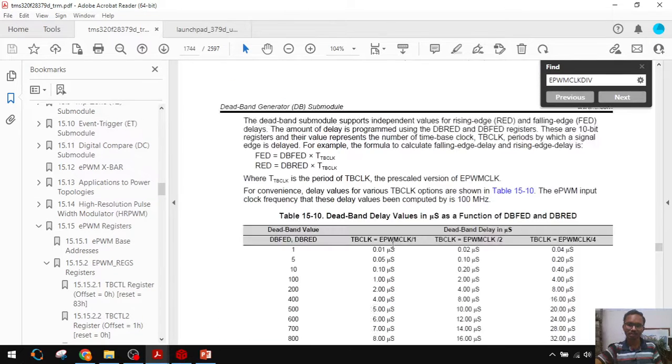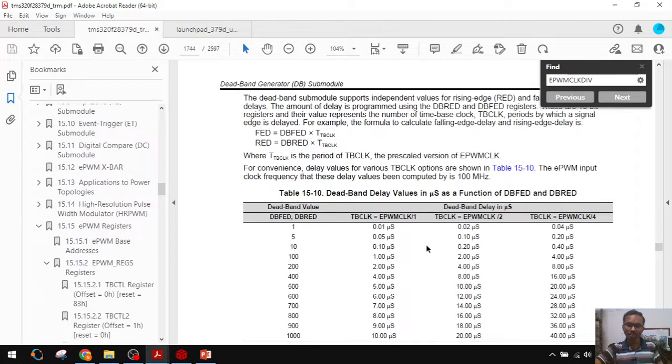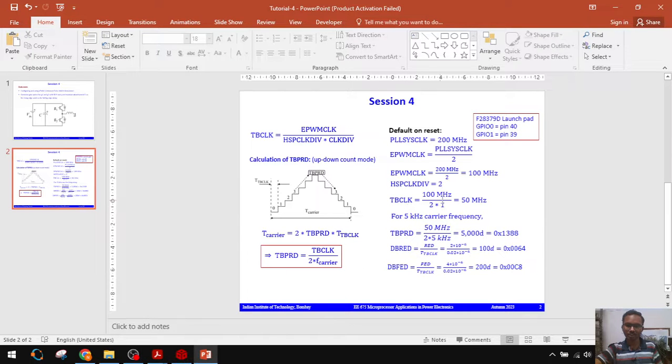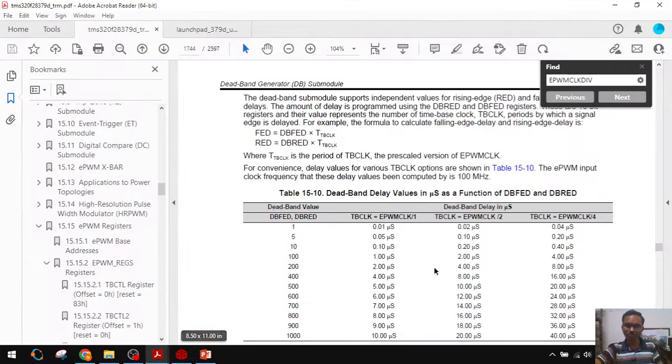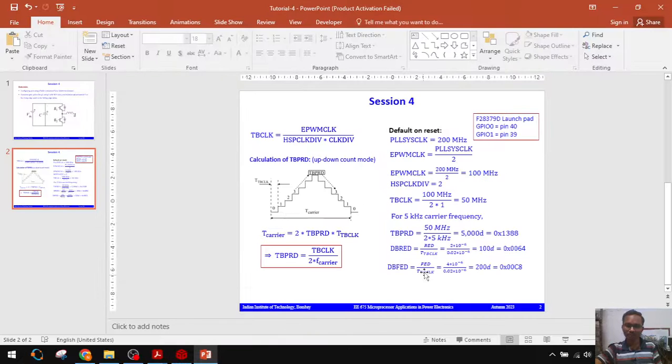For calculating, right now we are using time base clock equal to ePWM clock divided by 2. Here we need to calculate how many counts we have to delay. That calculation I have shown here.